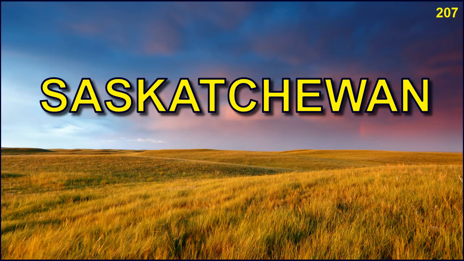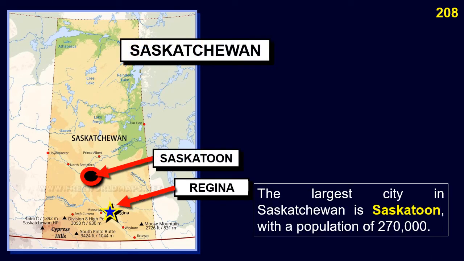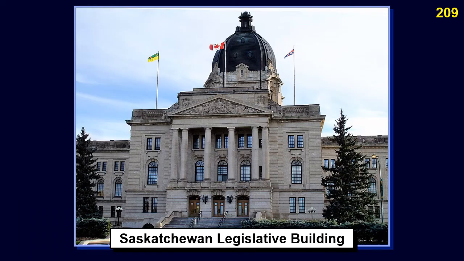Saskatchewan. This is Saskatchewan. The largest city is Saskatoon, with a population of 270,000. This is the Saskatchewan Legislative Building.